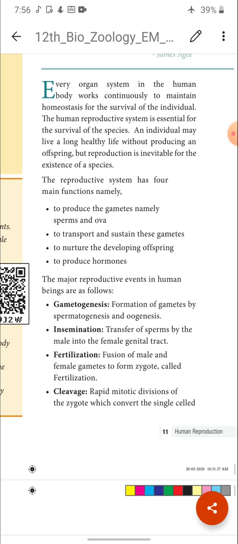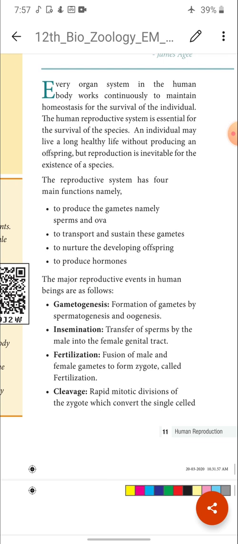So the first process is gametogenesis, that is, production of gametes. The male gamete is the sperm produced by the testis, and the female gamete is the ovum produced by the ovary. The process of production of gametes is called gametogenesis. Gametes are formed by spermatogenesis and oogenesis: through spermatogenesis sperms are produced in the testis, and through oogenesis the ovum is produced in the ovary.